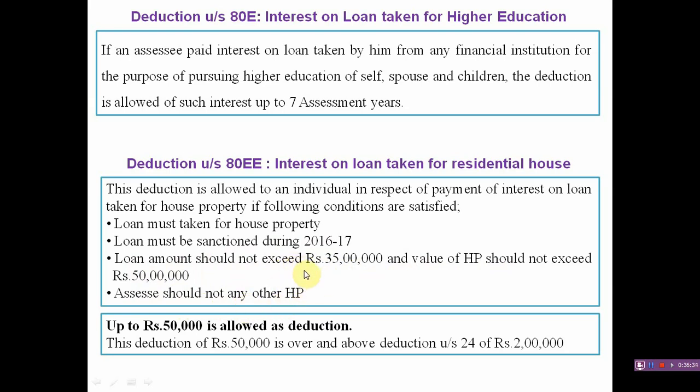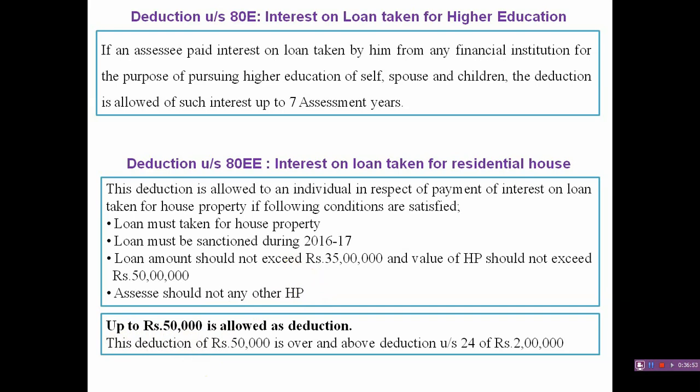Then he can get a deduction of the interest on loan taken for house, and the maximum amount of deduction will be rupees 50,000.